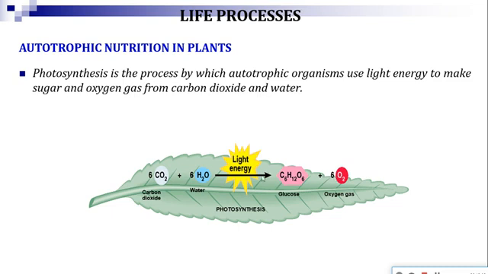You have seen in the product side, one molecule of glucose is produced. So how many carbon dioxide and how many water molecules are required for production of one glucose? 6 carbon dioxide and 6 water. So they give rise to one molecule of glucose along with 6 oxygen. So this is the balanced reaction of photosynthesis. Try to memorize it.